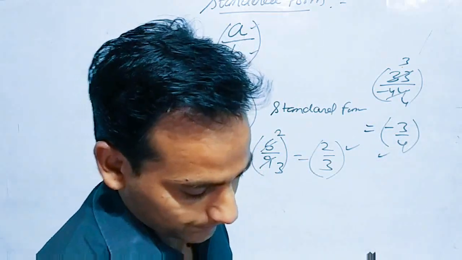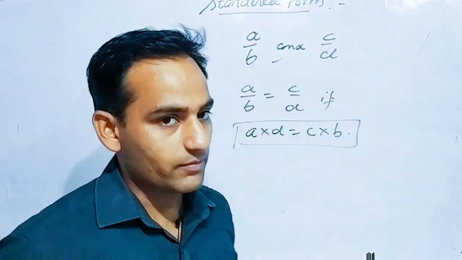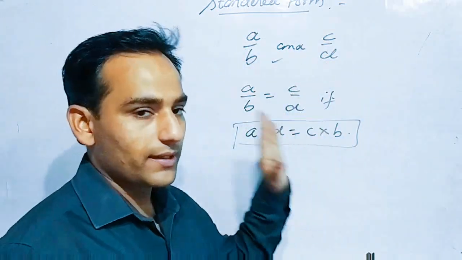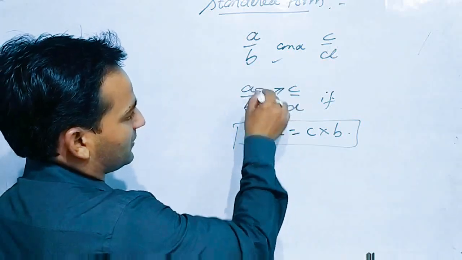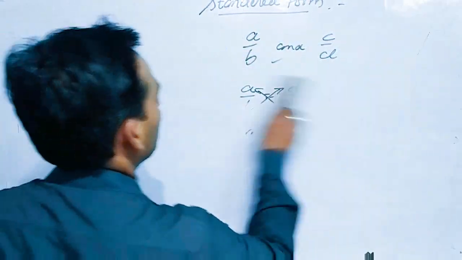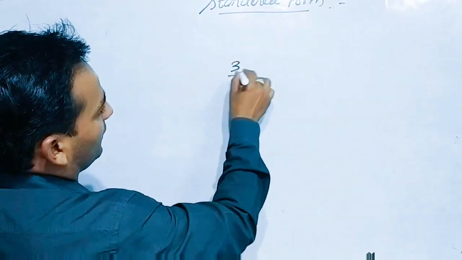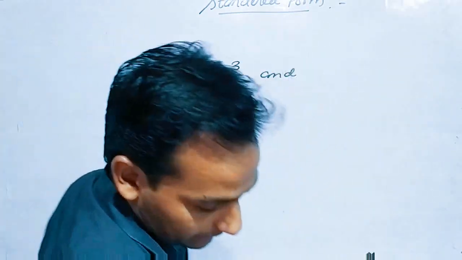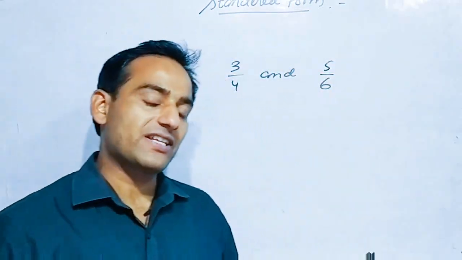Now this is in the standard form. Yes. So I have told you, if a upon b and c upon d are two rational numbers and a upon b is equal to c upon d, then you can write a multiplied by d is equal to b multiplied by c, the cross multiplication method. With the help of this method, we can compare two rational numbers. Listen carefully. If we have two rational numbers like 3 upon 4 and 5 by 6, and you have to explain which rational number is greater.